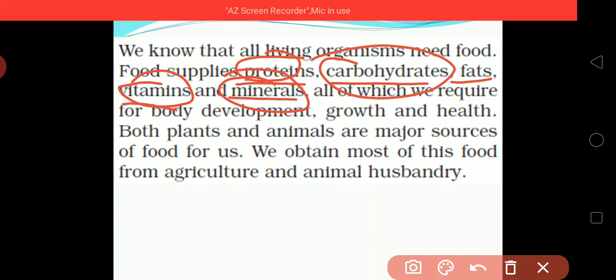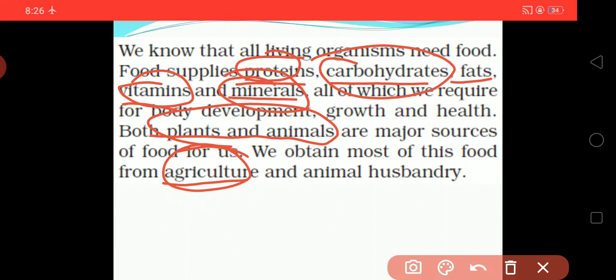So once again, plants and animals are major sources of food for us. We need food for our growth and development, and we get it from plants and animals. They are our major source for getting the proper amount of food. Most of our food we get from agriculture as well as animal husbandry. So these are the major sources of our food.